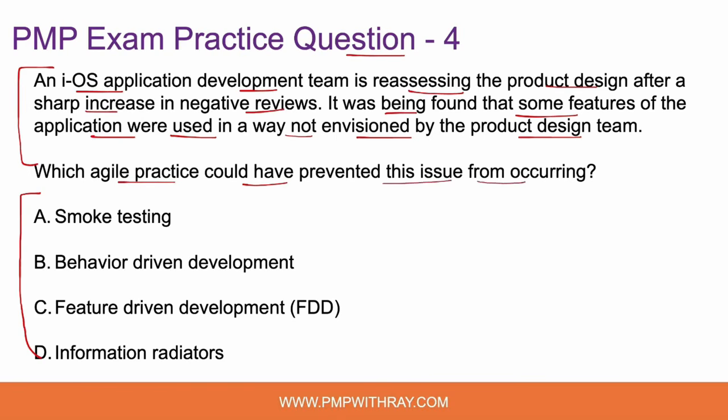Now there are 4 options provided here: smoke testing, behavior driven development, feature driven development, and information radiators. To answer this question correctly, guys, you need to understand each of these terms in the context of agile project management. If you know the details of these terms, you'll be able to answer this question in less than 30 seconds. And if you don't know, it will be very difficult for you to answer such knowledge-driven questions on Agile correctly in your PMP exam.